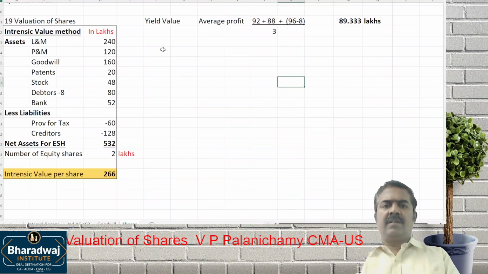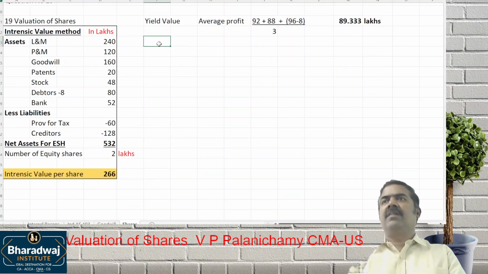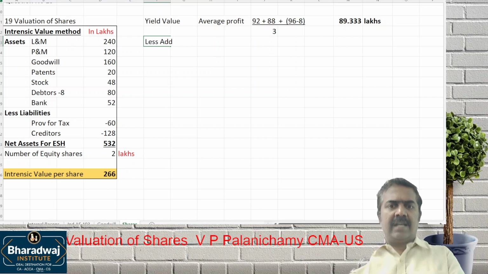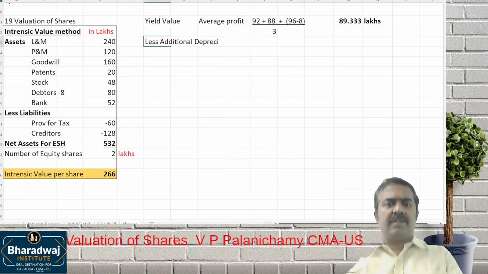Then there is going to be an adjustment for depreciation. Land and building value had gone up, so depreciation will go up. Less additional depreciation on increase in land and buildings.